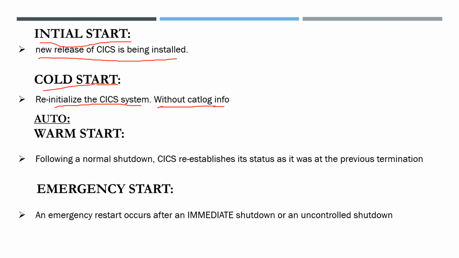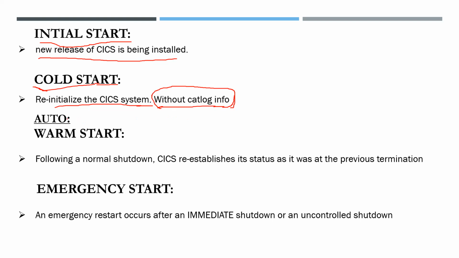We want to delete all the information and start from the beginning, so we perform cold start. It won't look for the previously stored data. The programs running and the data users submitted, updated, or modified will all be left, and it will start CICS from the beginning.